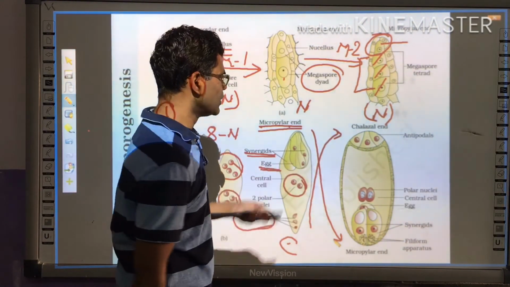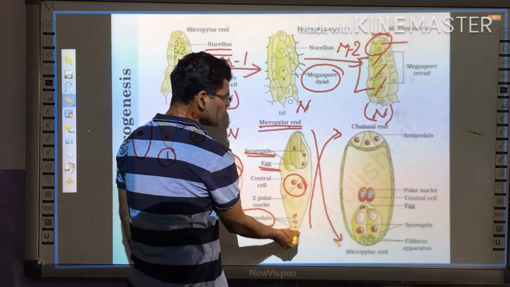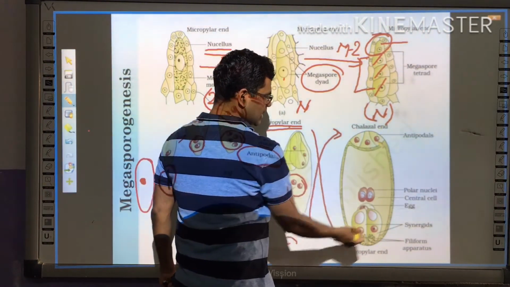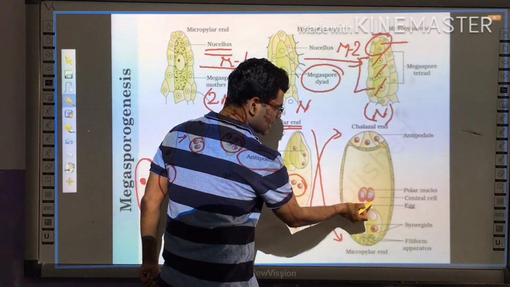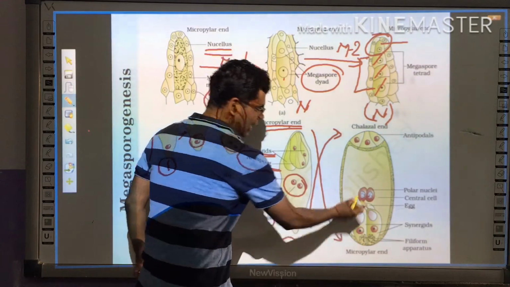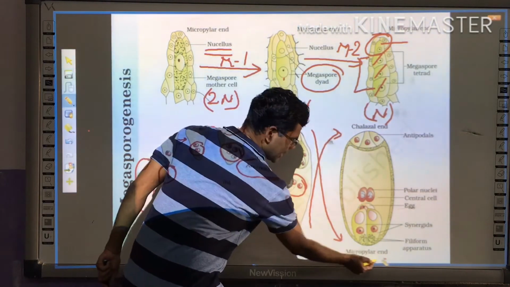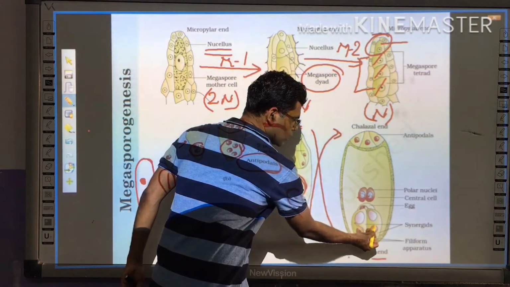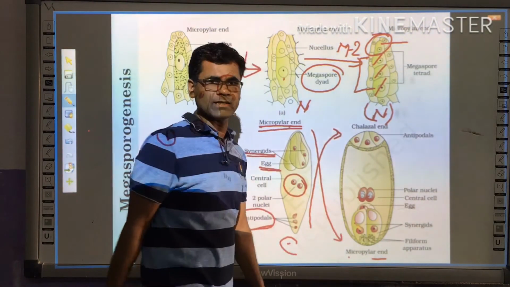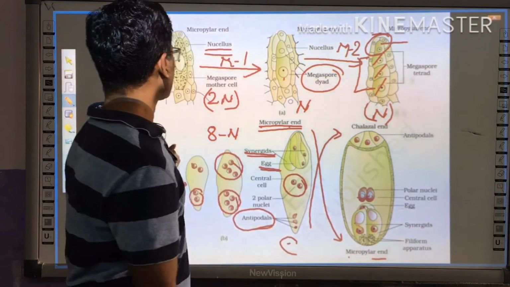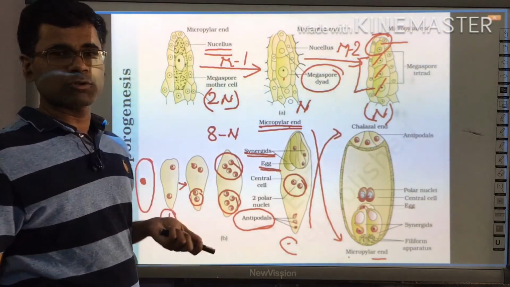So be careful. Toward the Chalazal end, the 3 nuclei which migrate form antipodal cells 1, 2, and 3. In the center, it will form a central cell, and the central cell has 2 nuclei, 1 and 2. And toward the micropylar end, 3 cells are present. Out of the 3 cells, 2 are synergids and 1 is the egg. Now, this is the process of megasporogenesis.